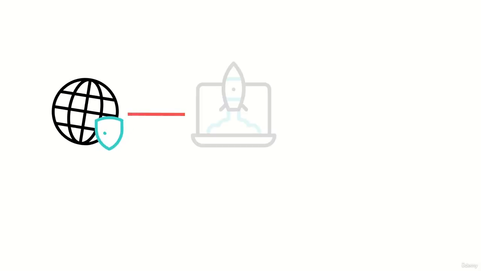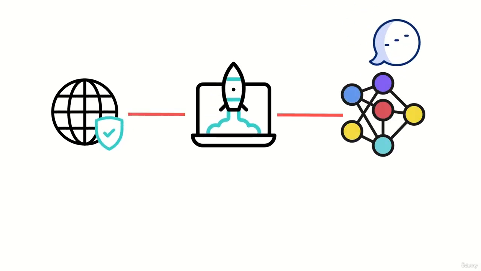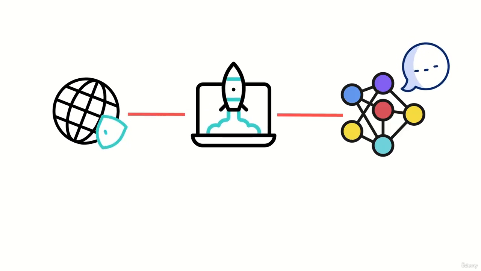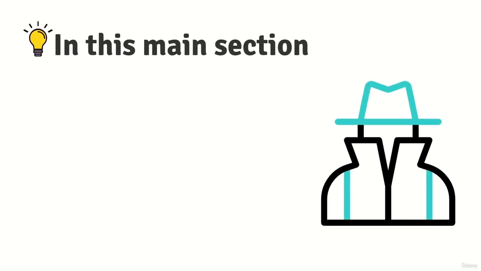You will learn how exactly the internet and computer systems work, how algorithms work, from designing to writing your own algorithms. Also, how to do all the hacking attacks outside of your own network, just like a professional black hat hacker. In this main section, we will cover everything you need to learn about anonymity and ethical hacking.